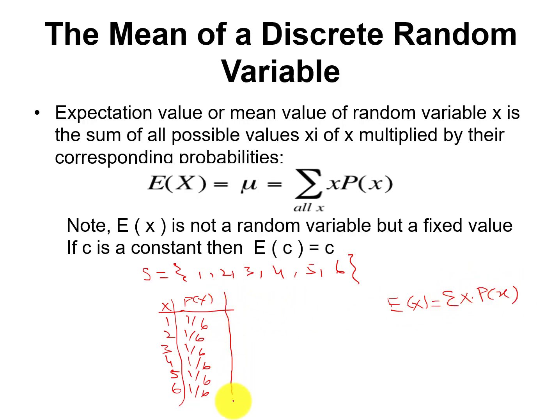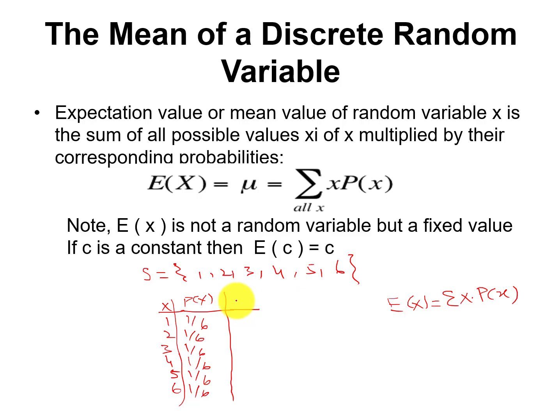We have already constructed the probabilities when we throw a die. There is a chance that you will get 1, a chance that you will get 2, a chance that you will get 3, 4, 5 and 6, and these are their respective probabilities. There is a chance that you will get 1, and the chance is 1 by 6. Why 1 by 6? Because we have 6 possible outcomes in total.